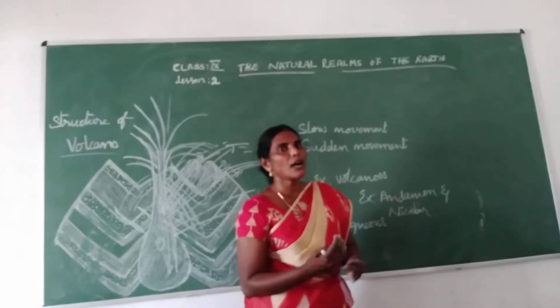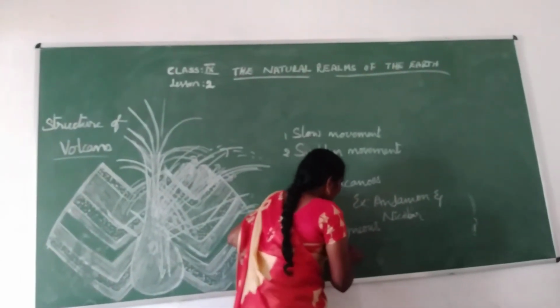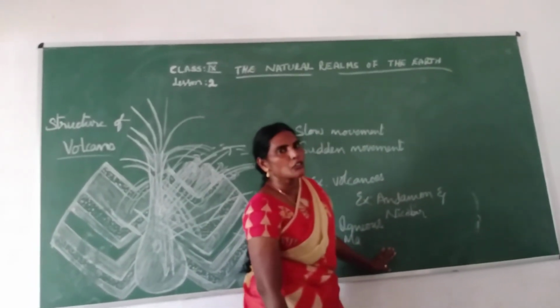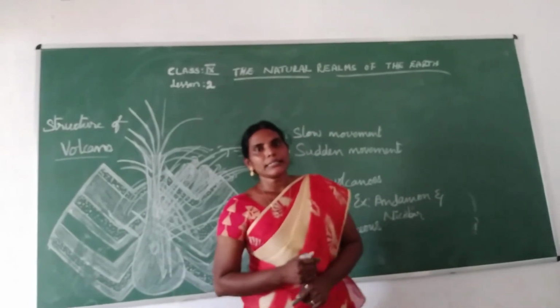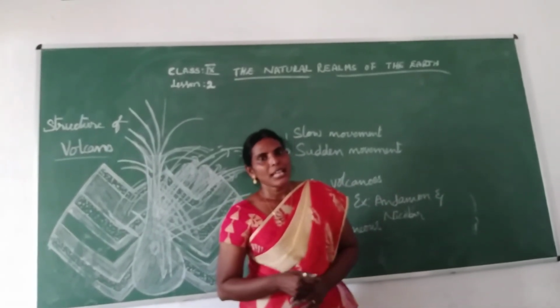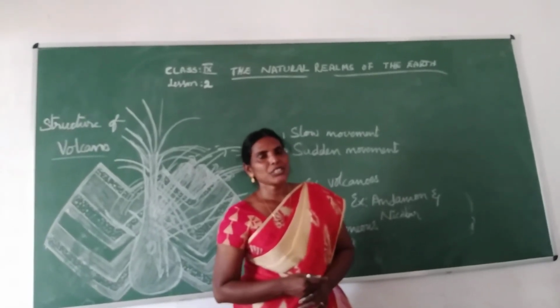That means magma comes out in the form of lava. You know that lava consists of mud, sand, ash and some different types of minerals also. Okay, children.